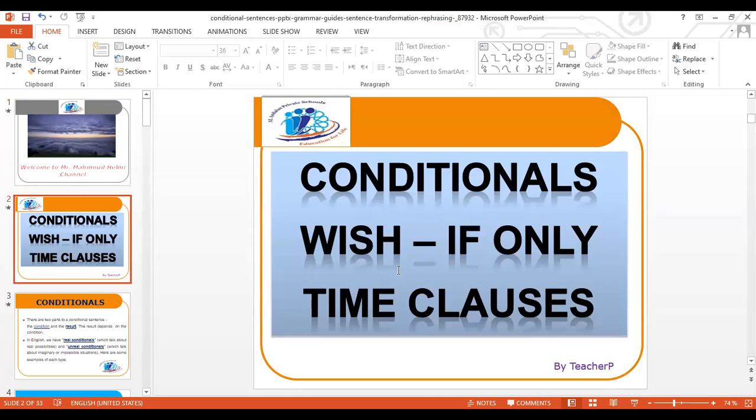Today we will discuss conditionals, and we will also discuss wish and if only, time permitting.